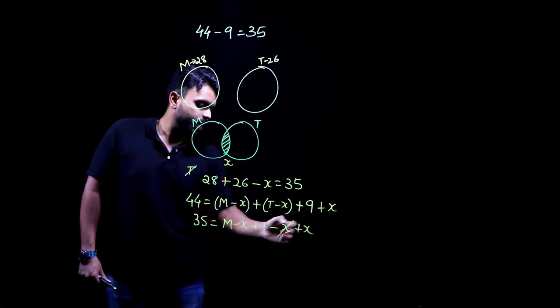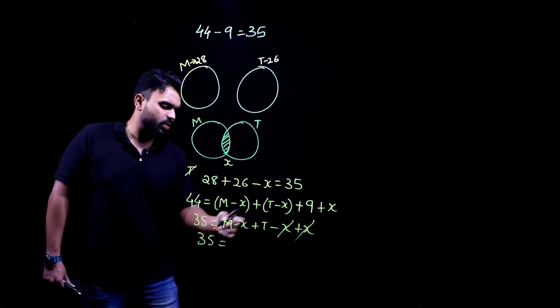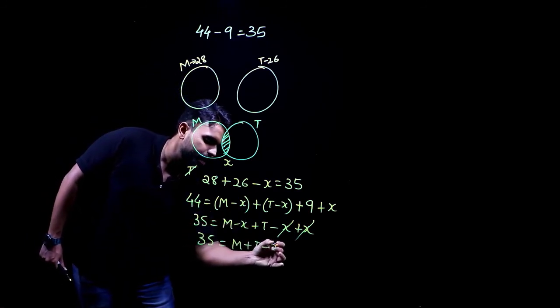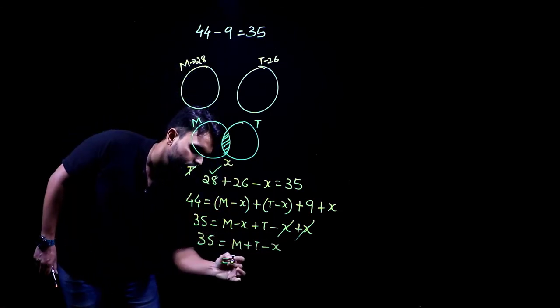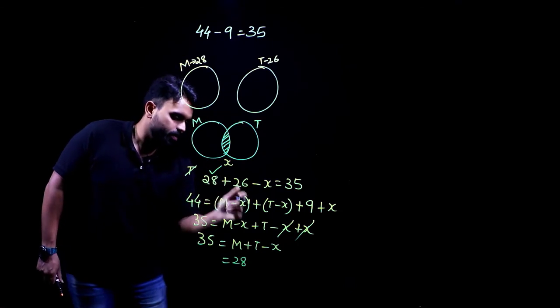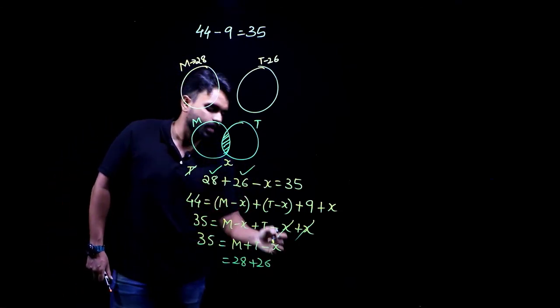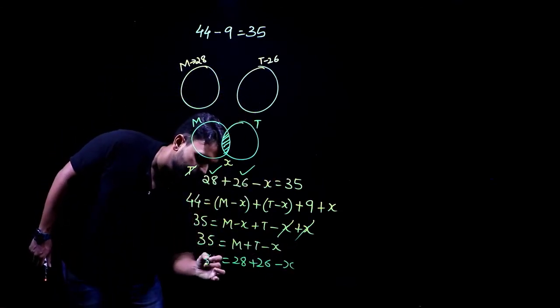Now, if I negate this, what will I be left with? 35 is equal to Malayalam speaking plus Tamil speaking minus x. Malayalam speaking, how many do I have? 28. That is what I've written here. Tamil speaking, how many do I have here? 26. Minus x is equal to 35.